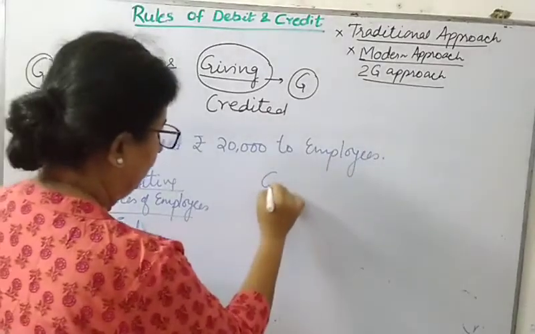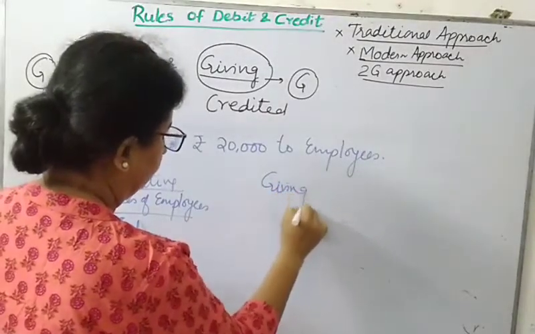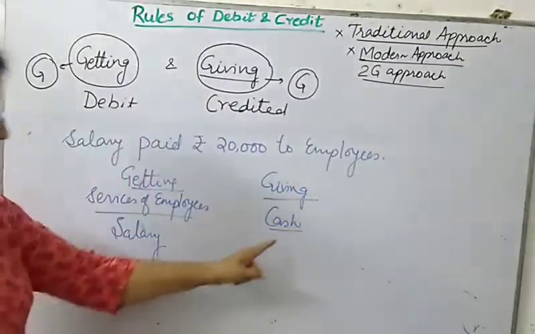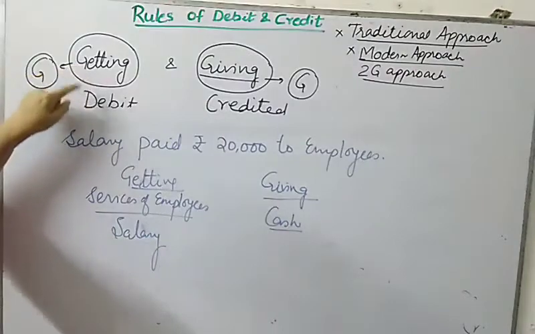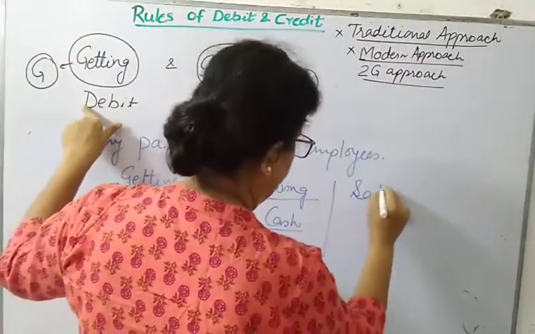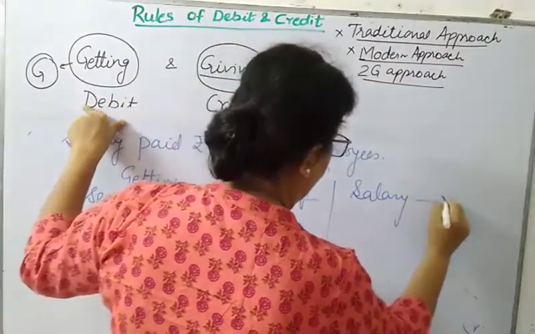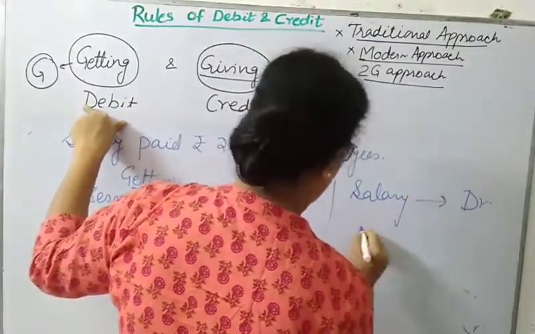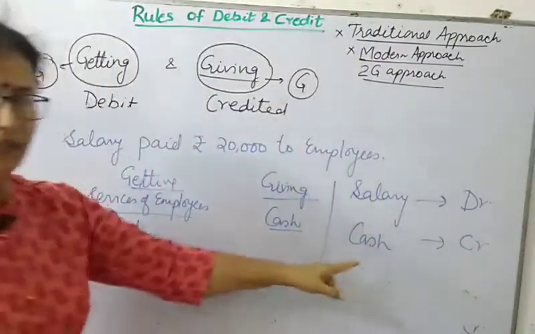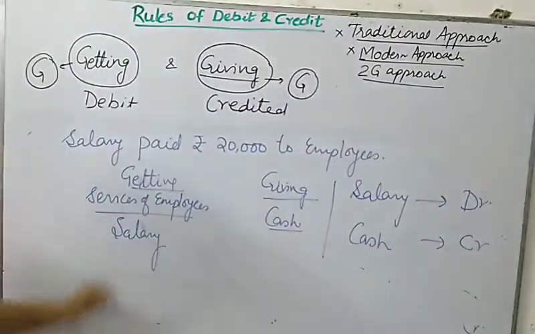And what are we giving? We are giving cash against this. So what are we getting? It is to be debited. So finally salary will be debited and cash will be credited. So this is how it is to be done.